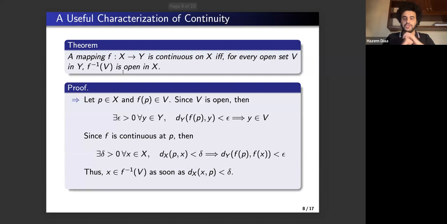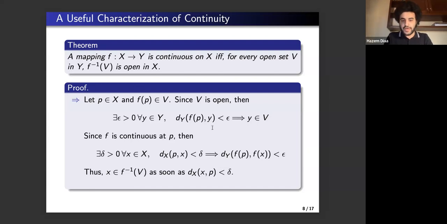Firstly, the forward direction, we would fix a point p in X with f of p in V. Now, since V is open, there exists a positive epsilon such that for all elements y in Y, if the distance between f of p and y is smaller than epsilon, then y is in V. You can interpret this as: if y is in the epsilon neighborhood of f of p, then y is in V, or simply that the epsilon neighborhood of f of p is a subset of V.